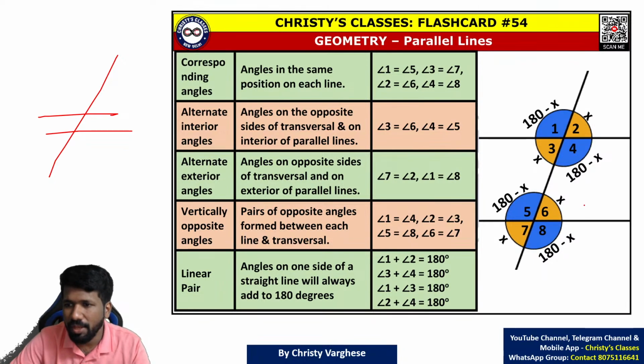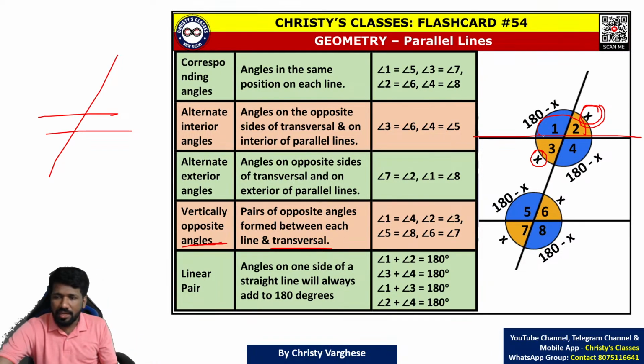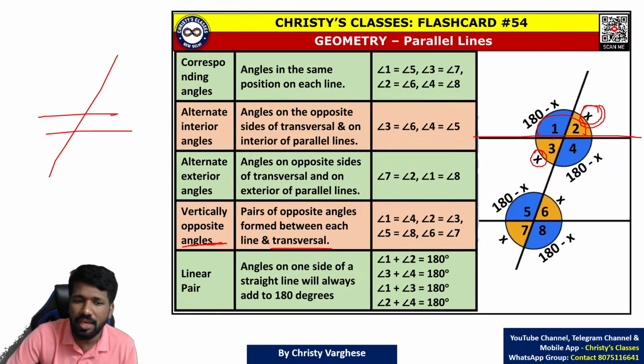In this system, many angles are equal. Which all angles are equal? For example, if I take this angle as x, angle 2, angle 3 also will be x. That is called vertically opposite angles. Vertically opposite angles are always equal. And angle on a straight line is 180 degrees, or it is called a linear pair.